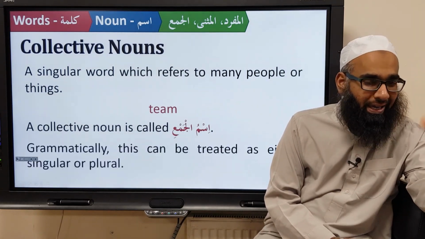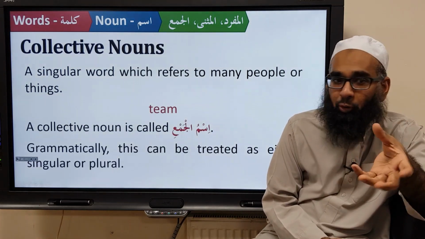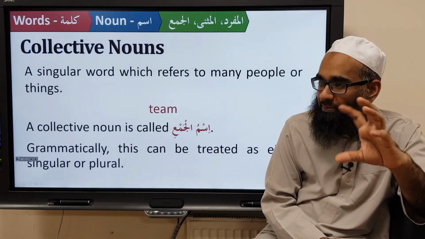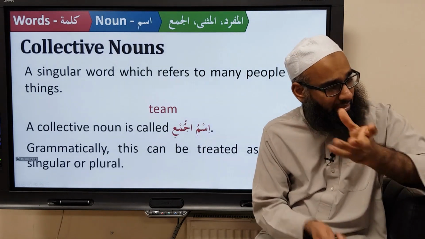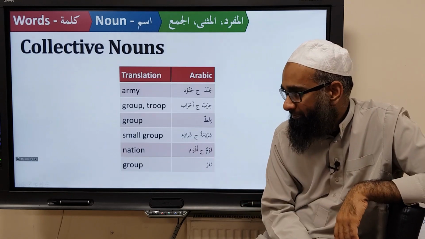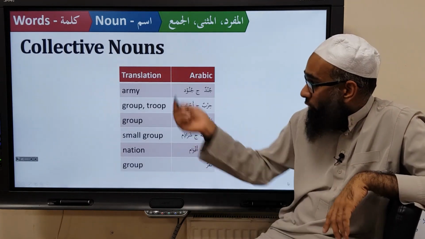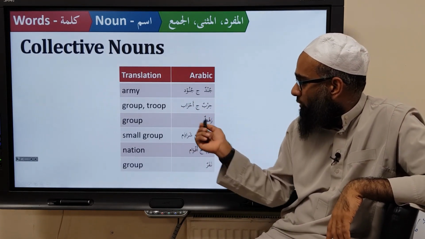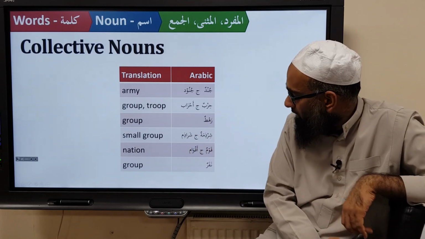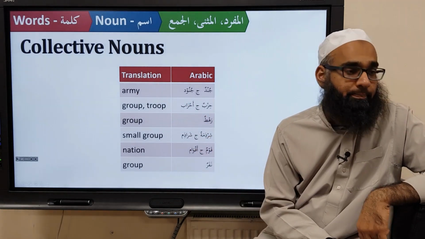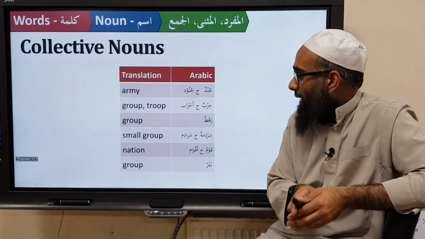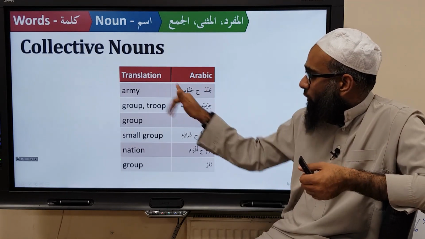Okay? Now again, because this has both elements of singular and plural, the meaning is plural and the grammar is singular, it can be treated in both ways, as we study later on. For example, here are a few examples: jundun, hizbun, rahtun, shirzimatun, qawmun, nafarun. All these come in the Quran. So these are ismul jama'. That's why they have plural meanings, but they themselves are singular.